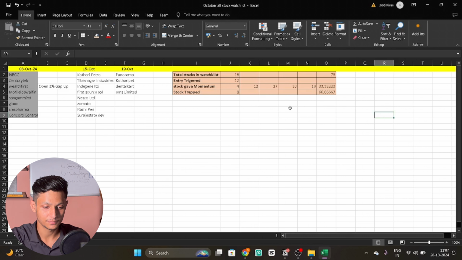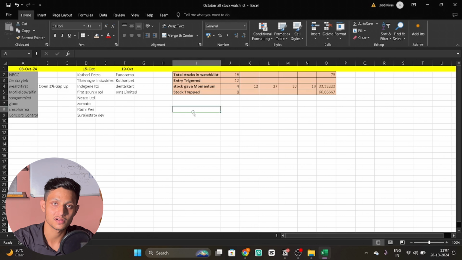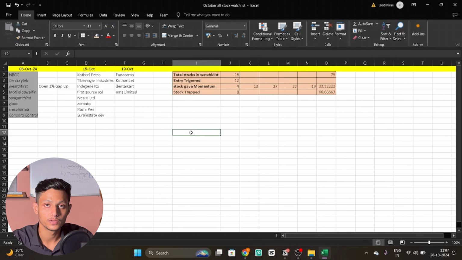And now let's come to the data and understand how many stocks I traded, where I was making mistakes, and what I can improve on, right? So basically देखो ये सब मेरे हाथों में नहीं है. Stock watch list मैंने बना लिया, there is just a 50% possibility that my entry will get triggered. That is not in my hand, that is in the hand of the market. वहाँ से मेरे को एंट्री ट्रिगर होती है या नहीं. So if I got entry in any of the stocks, that is not in my hand.